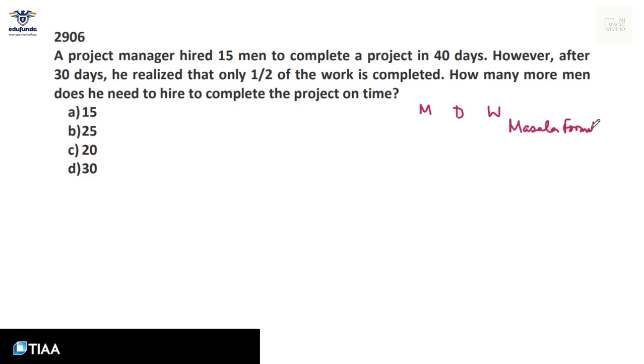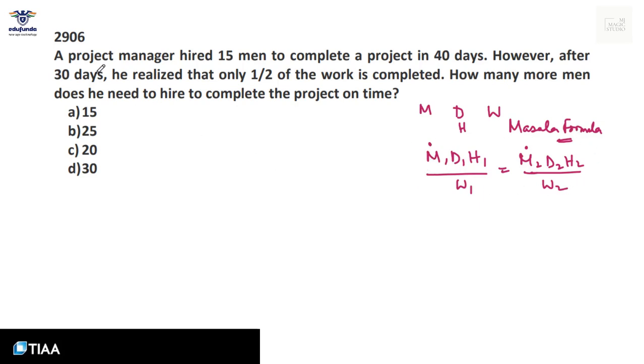Masala formula from my rule book says M1 D1 H1 by W1 equals M2 D2 H2 by W2, where D and H are both parameters of time. You can recall this formula by this acronym MDH masala, isn't it? Given that the efficiency of the two groups of men is the same, this formula always holds good.